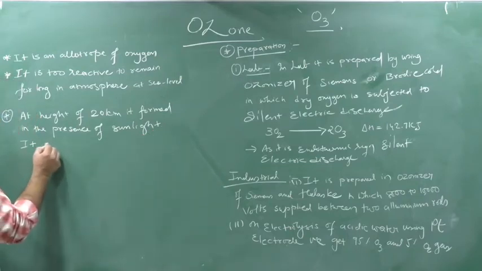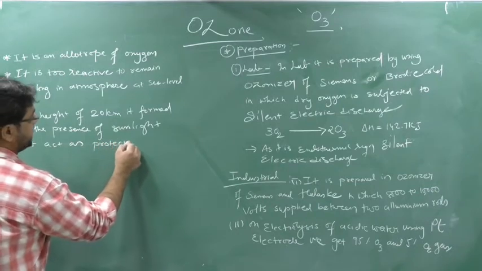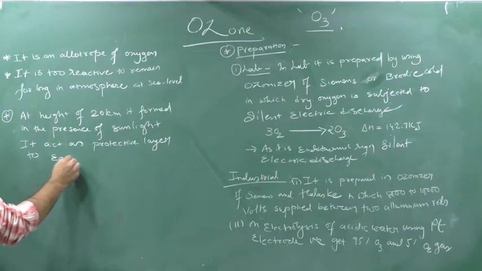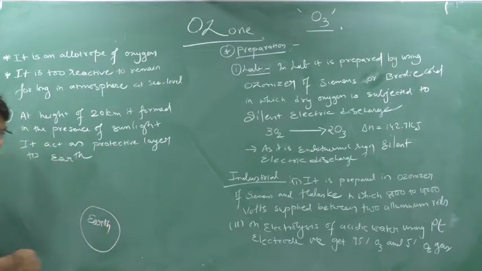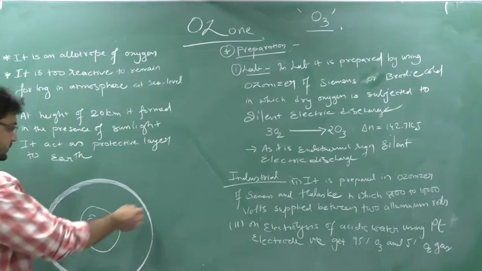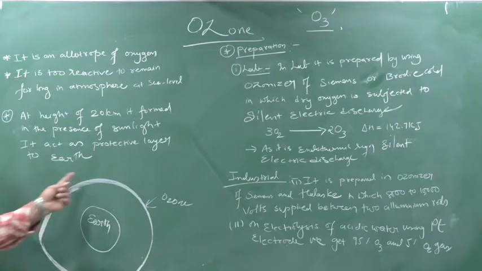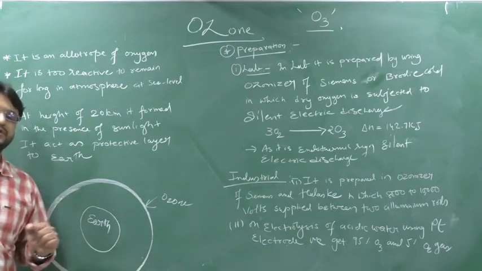it acts as a protective layer to the earth. Why? We will see this. See, this is earth, and around earth I have a protective layer, ozone. So this is ozone. How this ozone is acting as a protective layer, you have been studying this from standard 9.